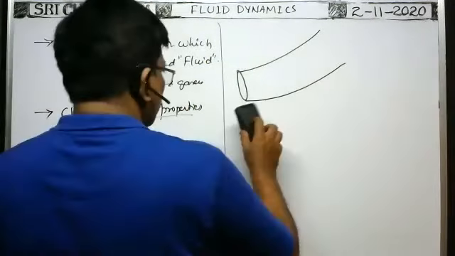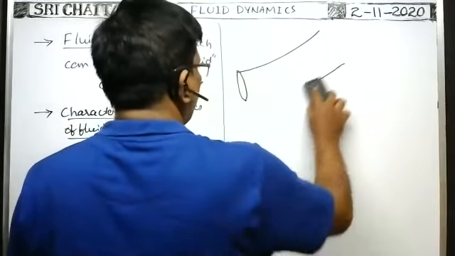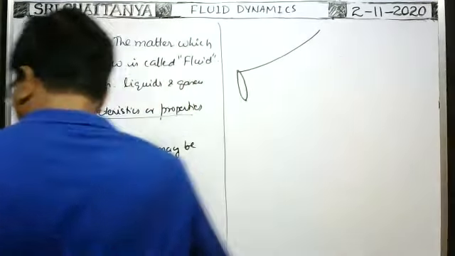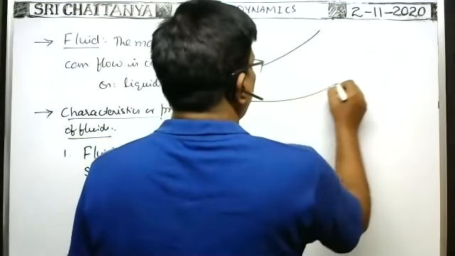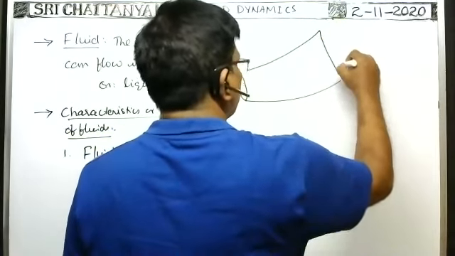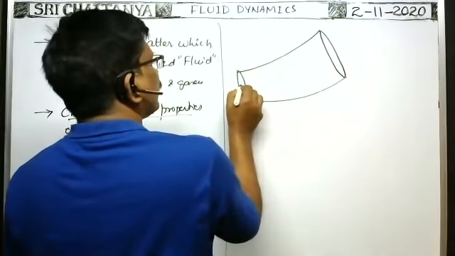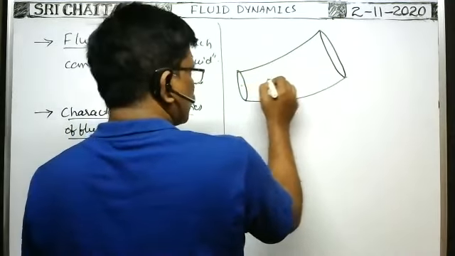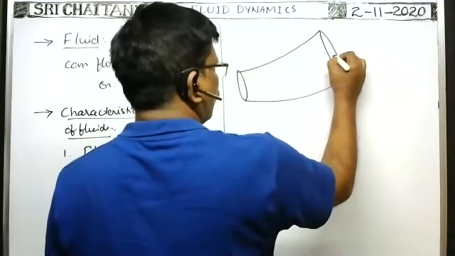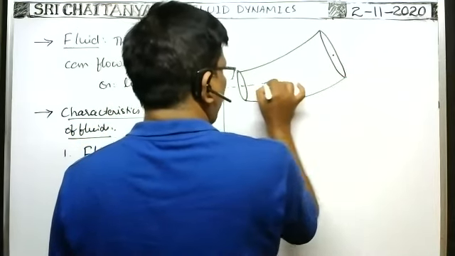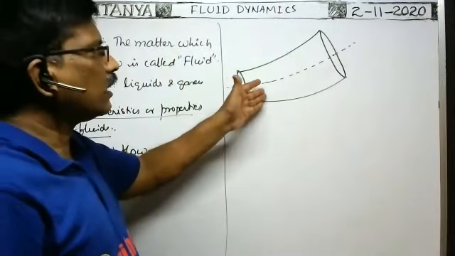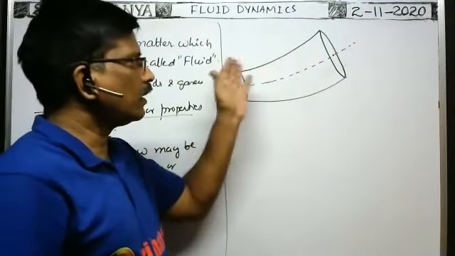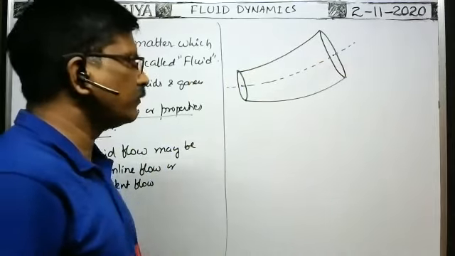Whenever the fluid is flowing through the pipe, the line joining the centers of all cross sections of the tube is called the axis of the tube. So this is the axis of the tube.